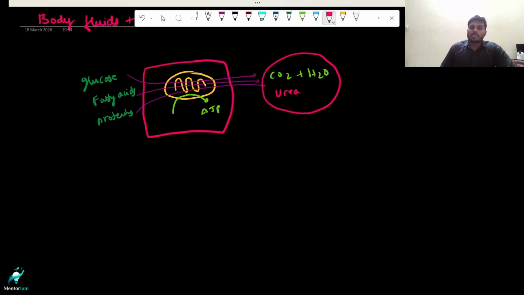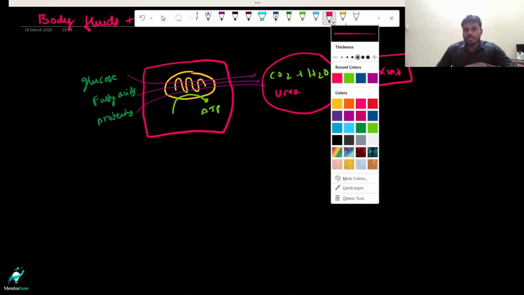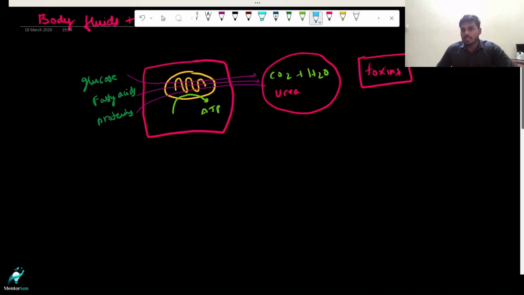So what happens if these metabolic products accumulate in our body? Over a period of time, they are going to act like toxins, right? So there must be a regulatory system that excretes these toxins out of the body. What are the ways by which we can eliminate these toxic metabolites? The main ways are through urine or feces, right? These are the major ways through which we eliminate our metabolic waste.